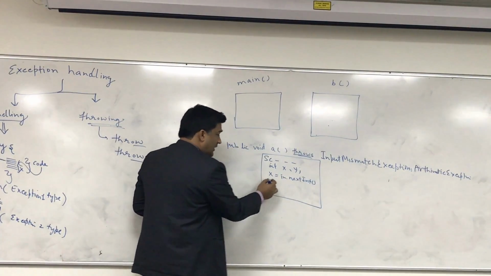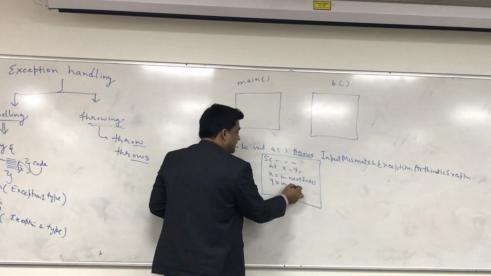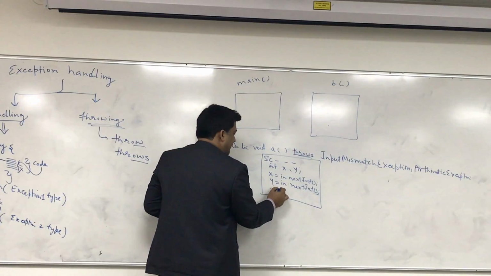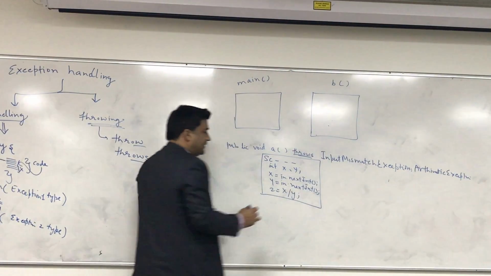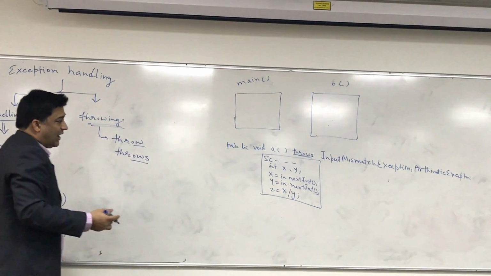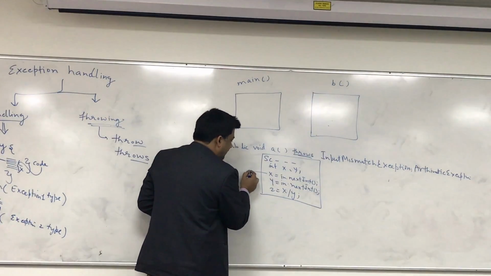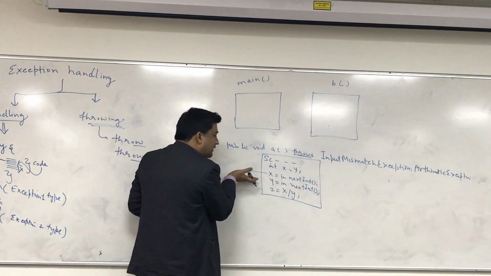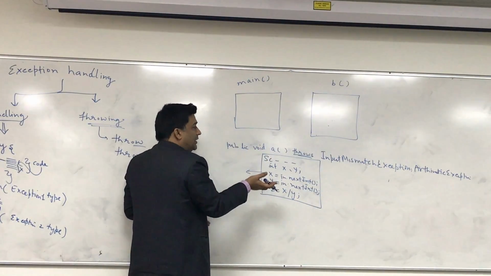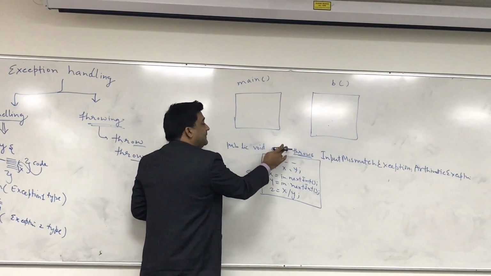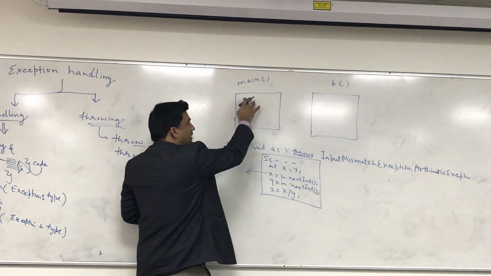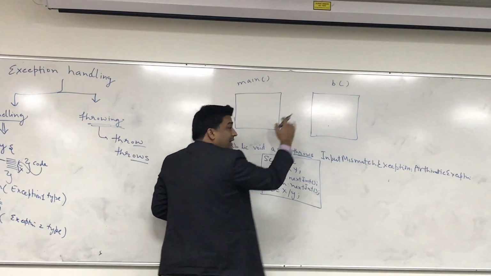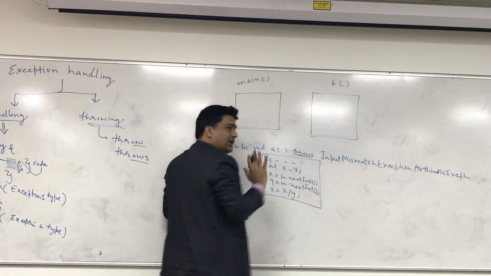Okay? In the same way, y is equal to int dot next int. And then you have z is equal to x divided by y. Suppose you are doing these things here. Now, the moment an exception occurs here, what will your program or this method do? It will throw the exception. Where it will throw depends on who is calling this method. If main is calling, it will throw the exception to the main. If B is calling, it will give the exception back to the B.